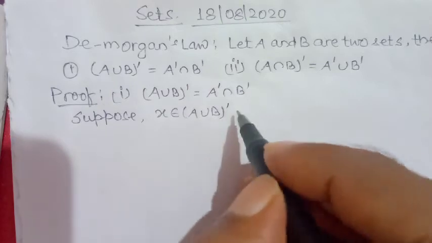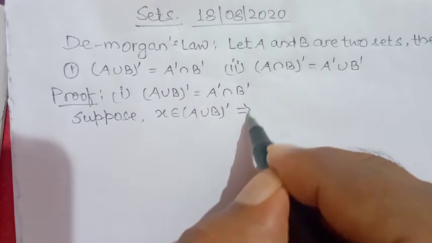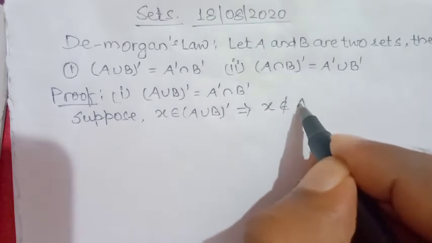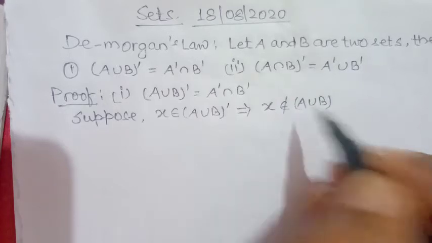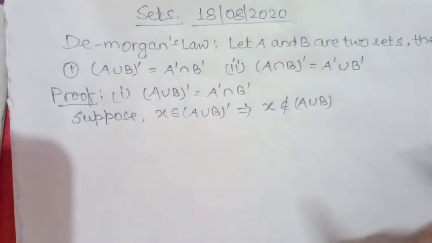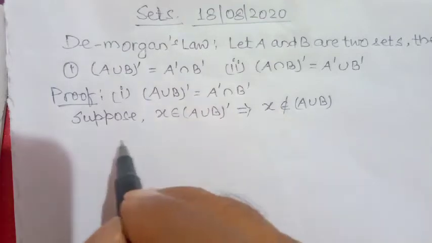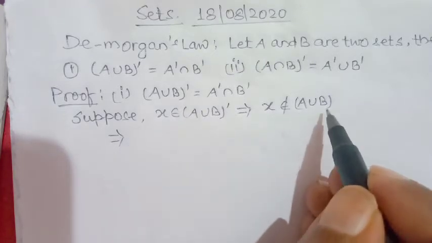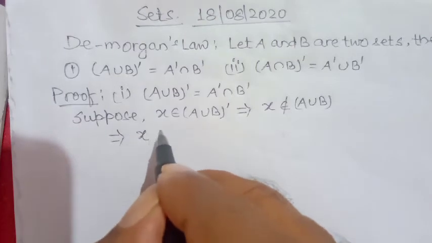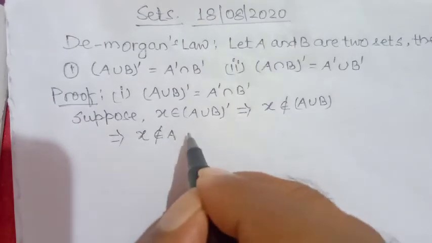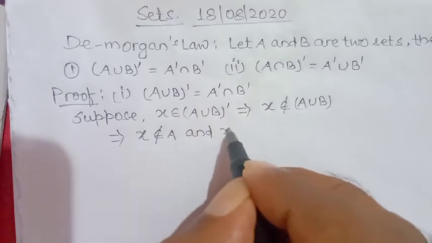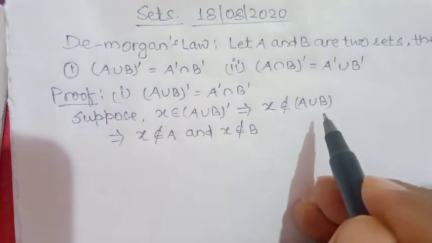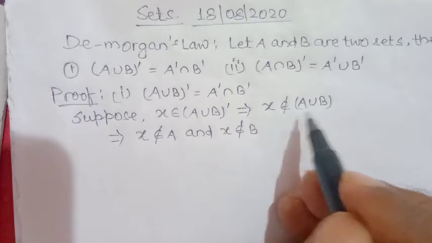So X belongs to complement of A union B implies X does not belong to A union B. It means X is neither in A nor in B, because any element that belongs to A union B must belong either to A or to B.